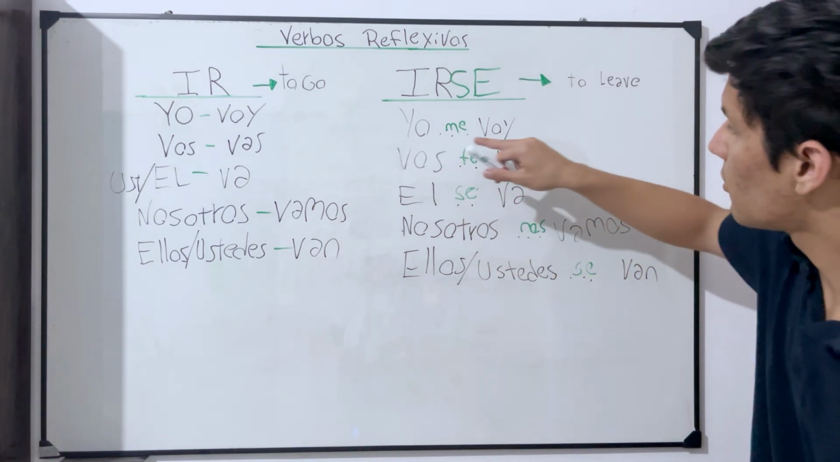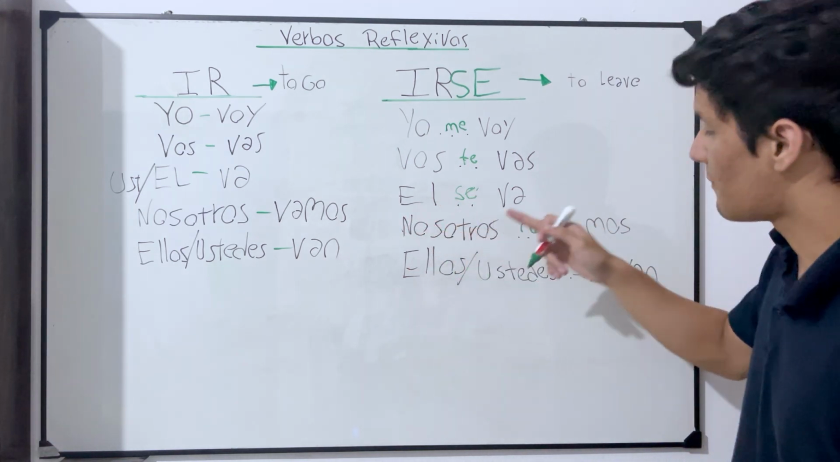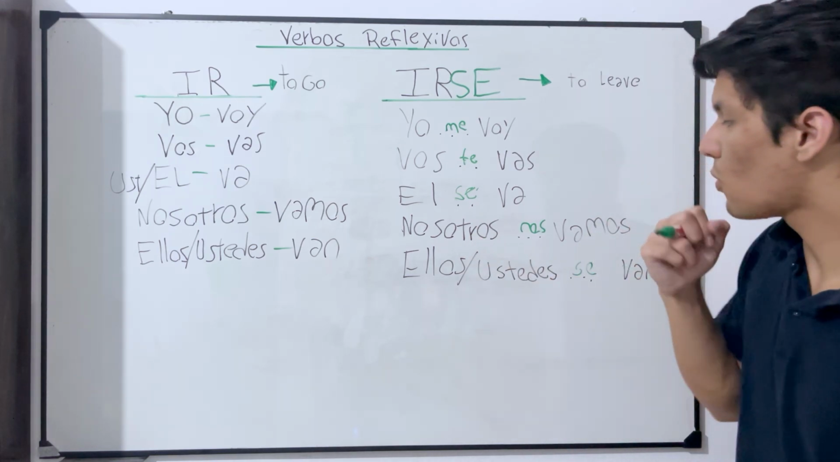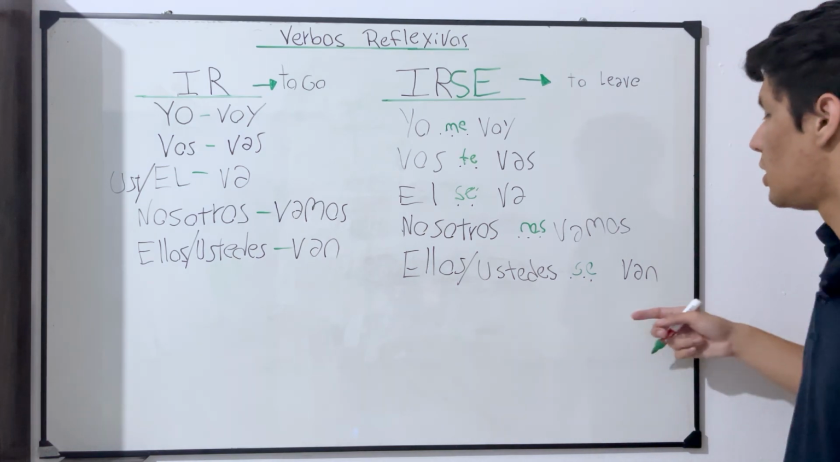So, yo me voy, I leave. Vos te vas, you leave. Él, ella, usted se va, he, she, you formal leaves. Nosotros nos vamos, we leave. Y ellos, ustedes se van. This means they or you all leave.